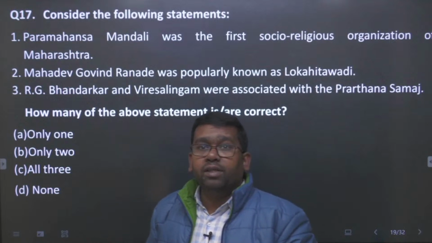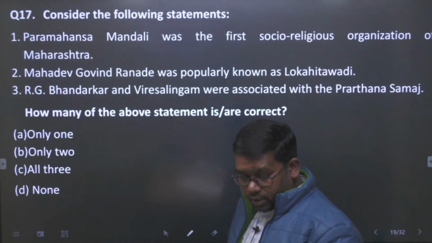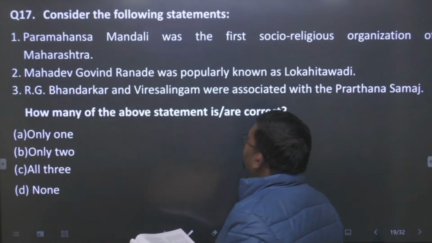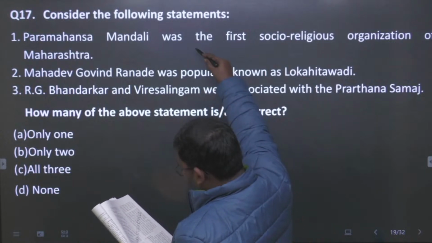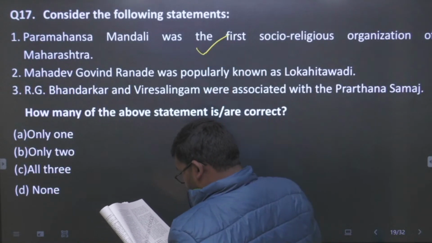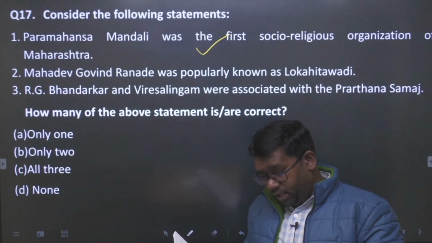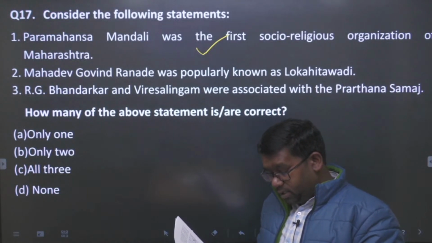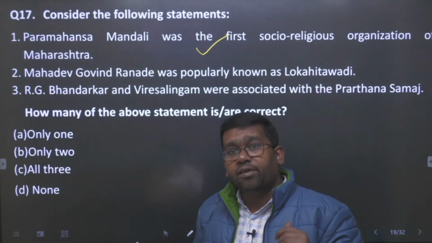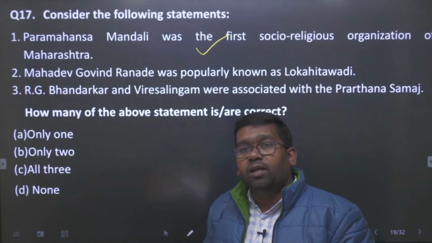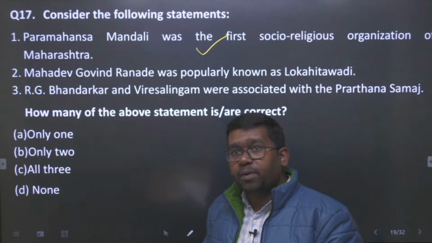Okay. So in this question, if we see one by one, what we come to know is that the Paramahans Mandali was the first socio-religious organization of Maharashtra. This statement is true, है ना. This was founded in 1840, है ना. 1840 में ही, and it was founded by the Paramahans only. So this was the first socio-religious organization in the Maharashtra region. So statement 1 is true.